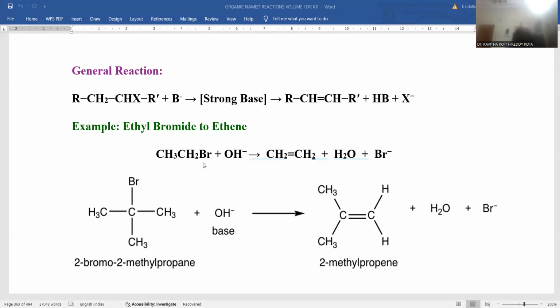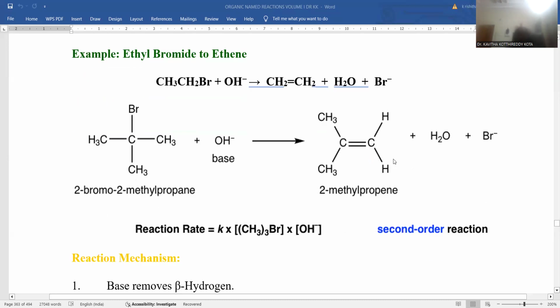If you are taking ethyl bromide as the starting material, a strong base like hydroxide is treated over there, and you are going to achieve ethene as the final product. In addition, water and bromide are the byproducts. To understand the reaction well, with tertiary butyl bromide, if a stronger base is taken, there is formation of 2-methylpropene as the final product.